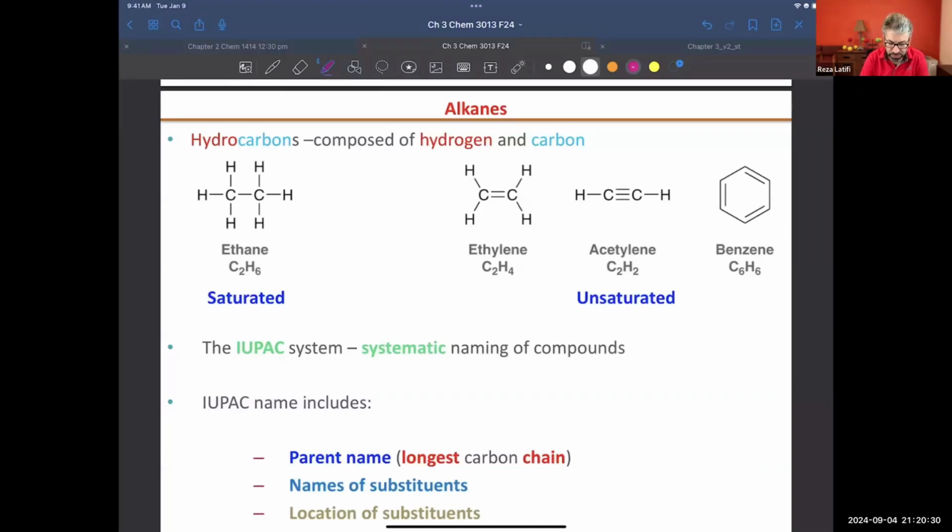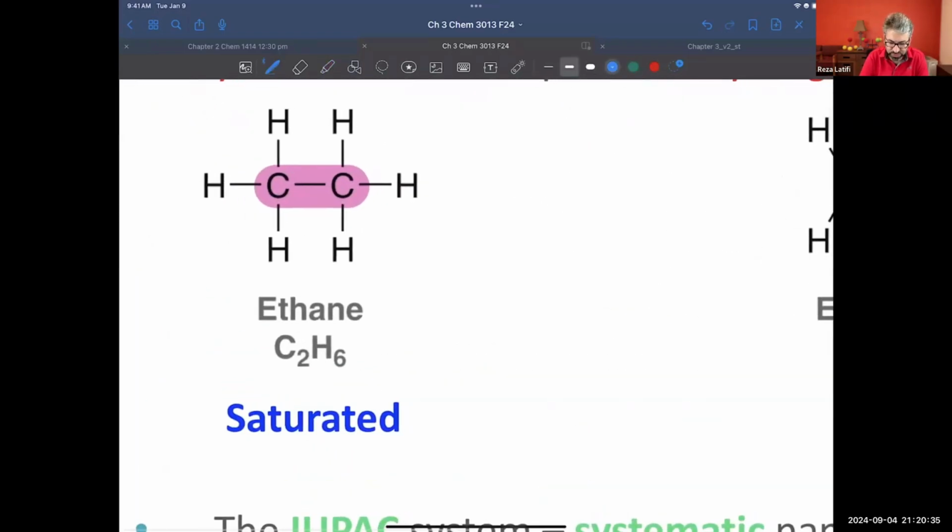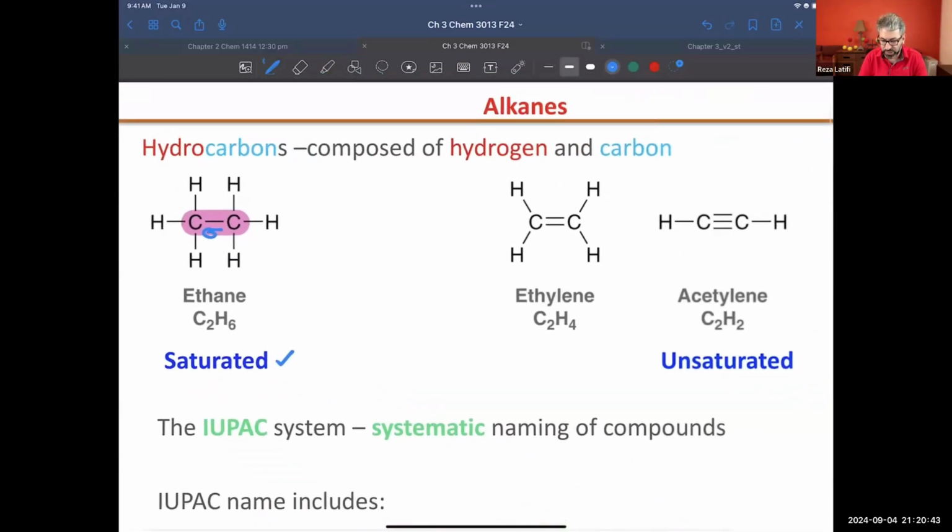If the bond between carbon and carbon is a single bond, or technically you have just one sigma bond between them, in that case we're going to call it saturated. But if you have a sigma and then let's say a pi bond, whether one or two pi bonds, anytime you get a pi bond, the compound will be unsaturated. For example, for the second molecule I have two pi bonds, the second and the third one. So I'm going to say that molecule again is unsaturated.